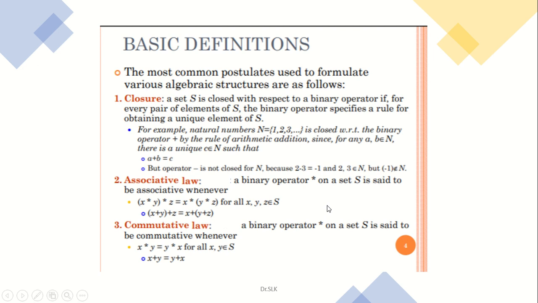The third axiom that we are studying is called the commutative axiom. The commutative axiom is a very simple axiom. It's simply the same.